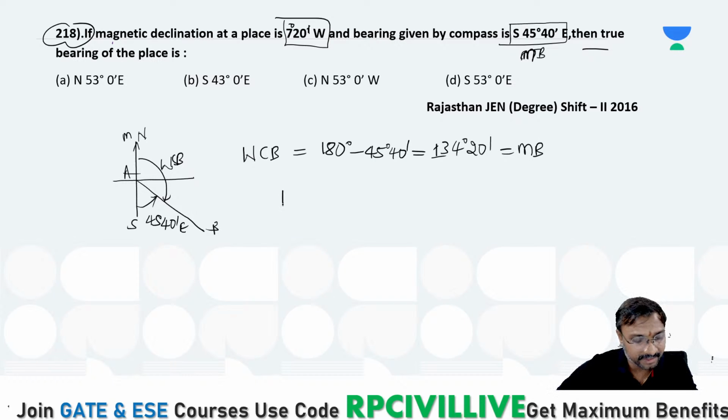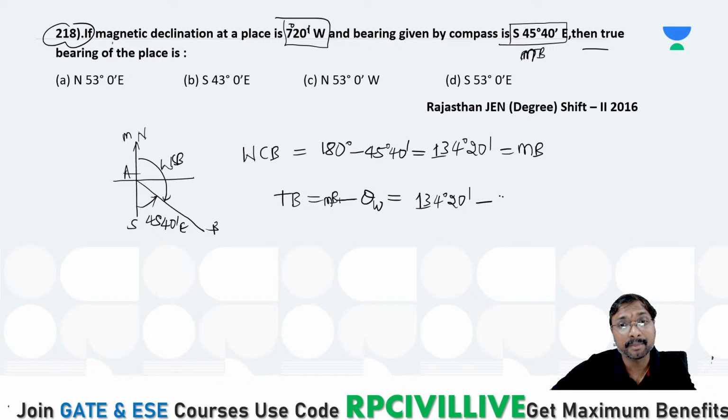Yes, correct, Anjanelu. True bearing is equal to magnetic bearing minus west declination. So 134 degree 20 minutes minus 7 degree 20 minutes. The 20 minutes cancel, so 134 minus 7 comes to 127 degrees exactly. You can say the true bearing is equal to 127 degrees.